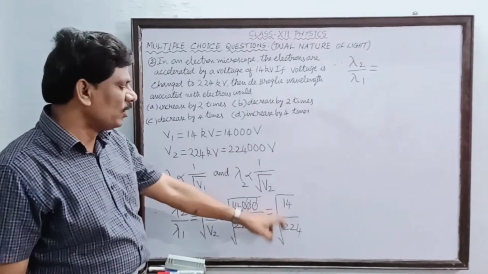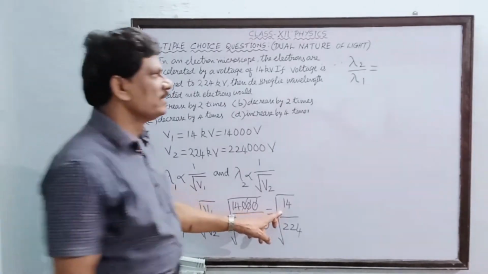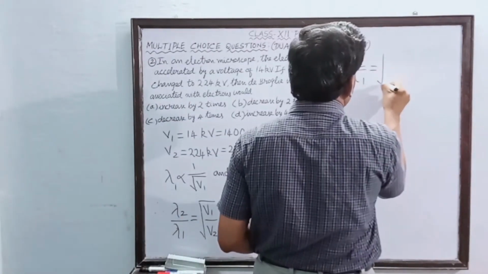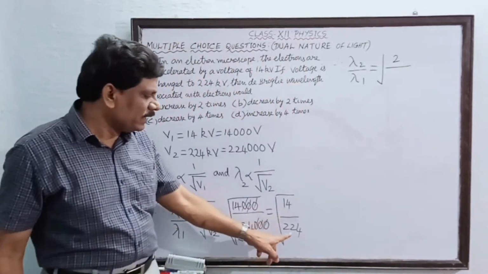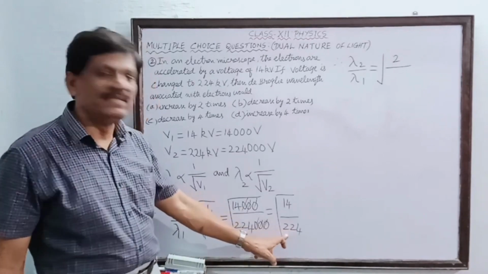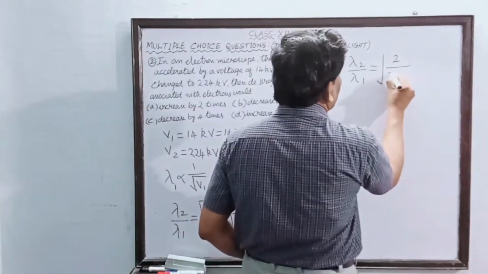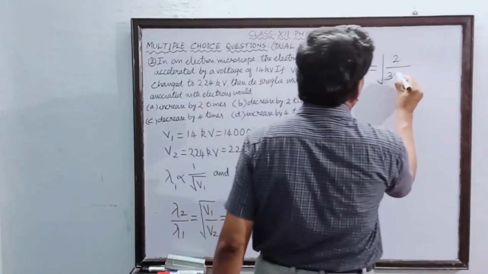Okay, so both are divisible by 7, is it not? 7 2s are 14. So I can write this as 2 divided by, 224 is also divisible by 7. In 22, 7 3s are 21, the remainder 1 and 4 will make 14, again 7 2s are 14.